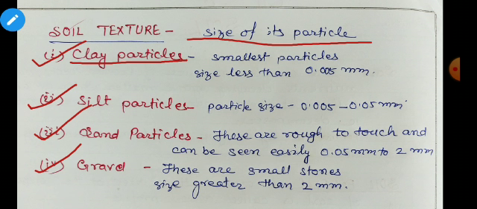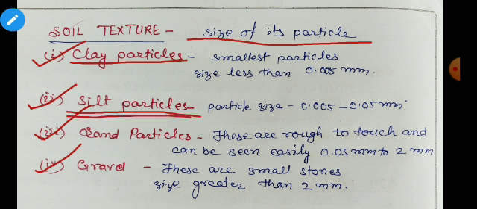That means the size of a clay particle is very, very small, even less than 0.005 mm.